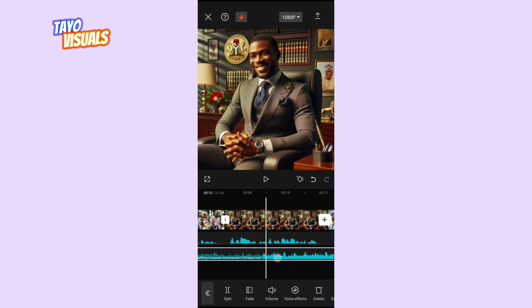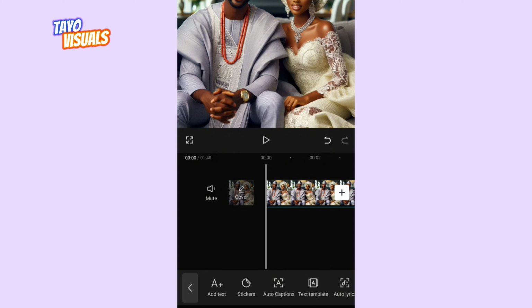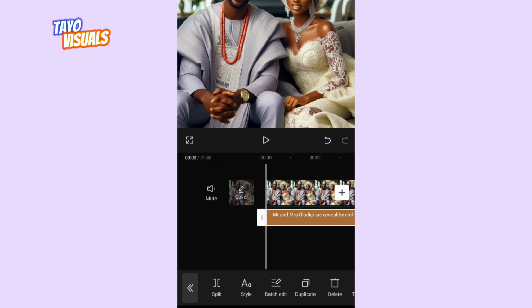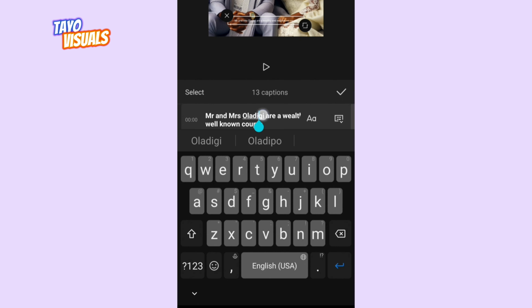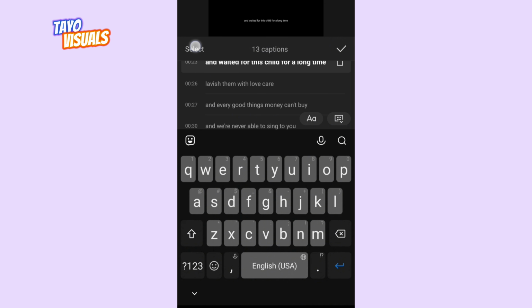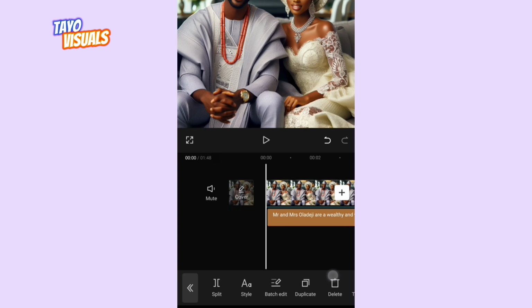So the next thing now is to add caption. Go to text, then click on auto caption, click on generate. What you want to do is to go to this batch edit right here and read the captions to make sure that they are correct. Mr. and Mrs. Oladeji, this Oladeji is wrongly spelled. You want to correct that. You just click on it and then just correct it. So just keep on looking at all of your caption and correct the spellings. So once you're done with correcting all of the spellings, you click on this OK sign, okay, and then go back to the beginning.